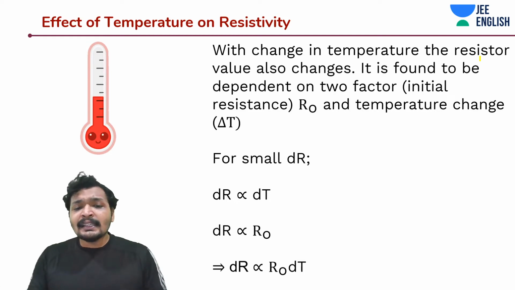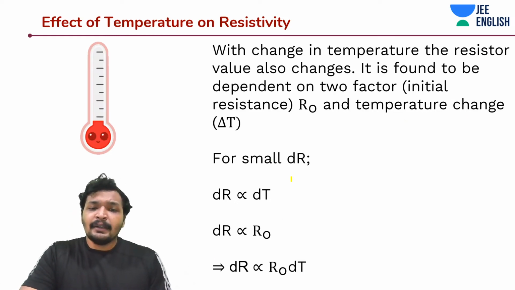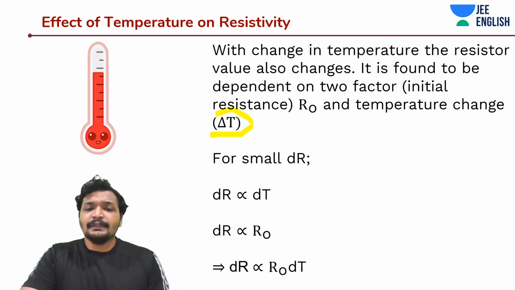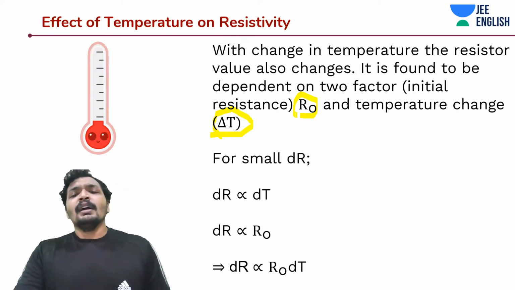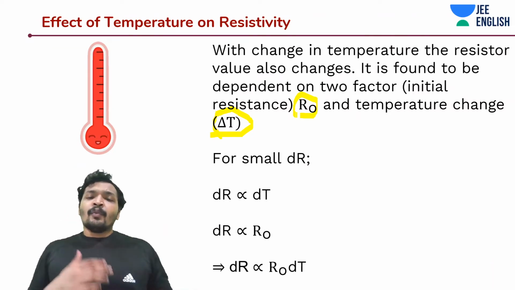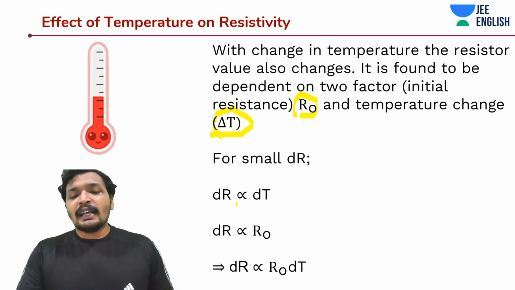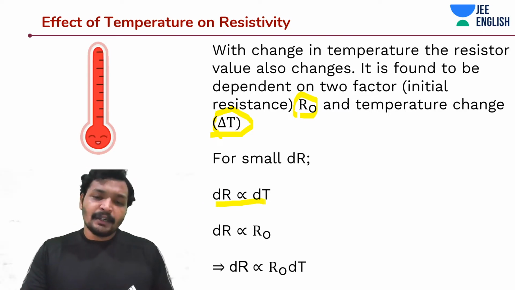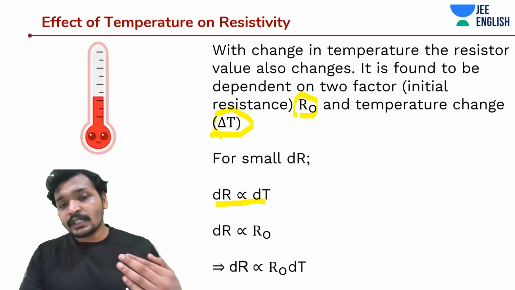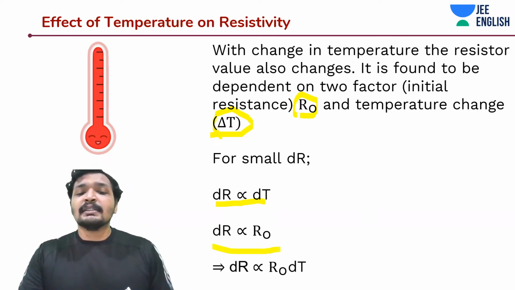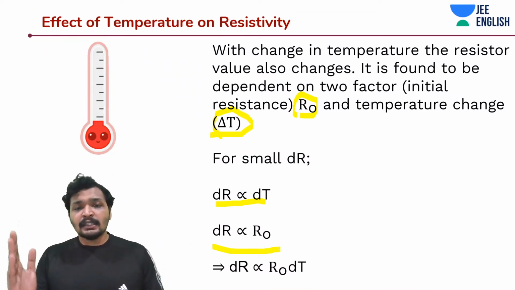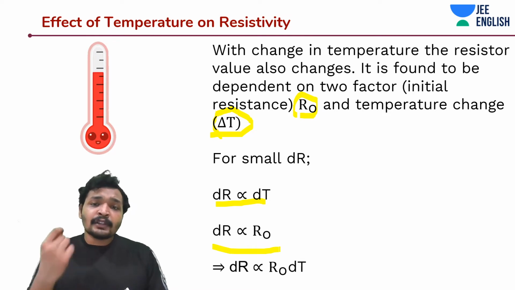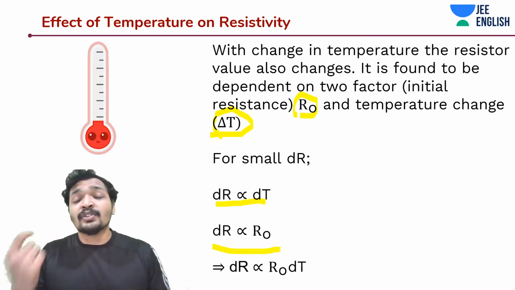Let's say I increase the temperature a bit by delta T or dT, and the initial resistance was R0 of some conductor. Let's assume it's a conductor now. I did some experiments, and I found out that as I increase the temperature, the resistance increases a bit. I also noticed that the initial resistance matters. The more the initial resistance, the more the resistance increases for the same increase in temperature.